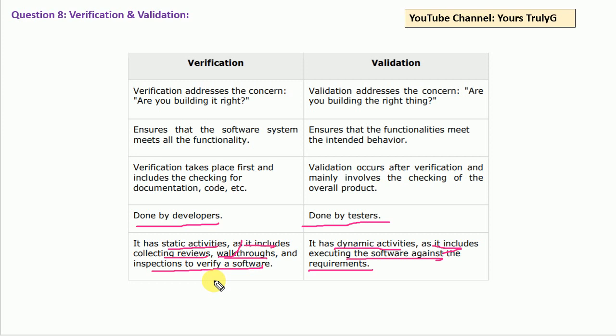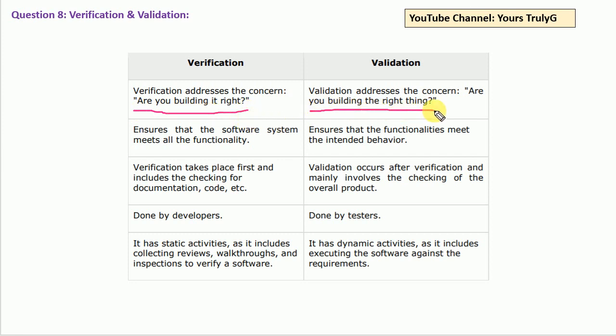So first we receive the requirements, the developer starts creating the product, and at the end we test whether these fulfill our requirements or not. That is validation. These two important terms you have to remember. The question basically asks: are you building it right, and are you building the right thing? They will ask what validation is. So this is the standard definition. You have to remember it.